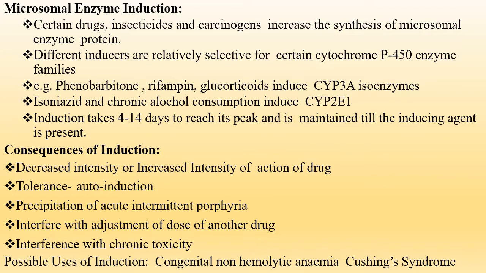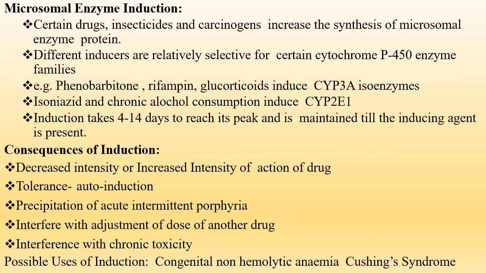Comes on the microsomal enzyme induction. Basically, certain drugs, insecticides and carcinogens increase the synthesis of microsomal enzyme protein, which ultimately increases the metabolism of many drugs. The different inducers are relatively selective for certain cytochrome P450 enzyme families, like phenobarbital, rifampin, glucocorticoids induce the CYP3A isoenzymes, as well as isoniazid and chronic alcohol consumption induce the CYP2E1 enzymes.